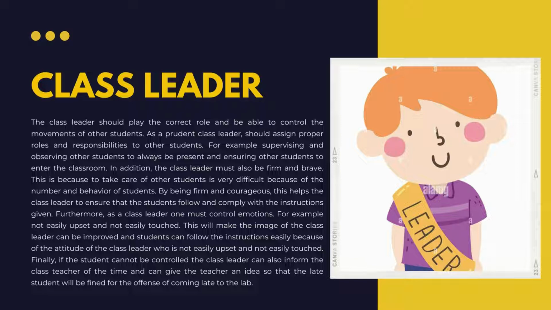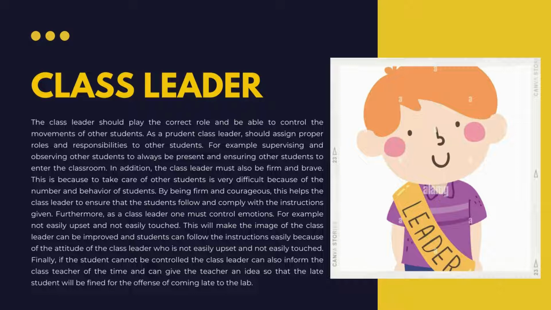In addition, the class leader must also be firm and brave. This is because taking care of other students is very difficult because of the number and behavior of students. By being firm and courageous, this helps the class leader ensure that the classroom follows and complies with the instructions given.